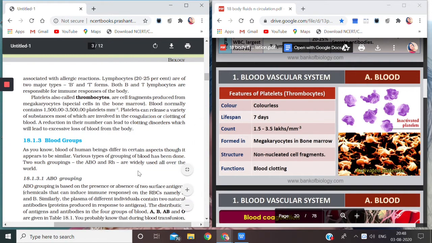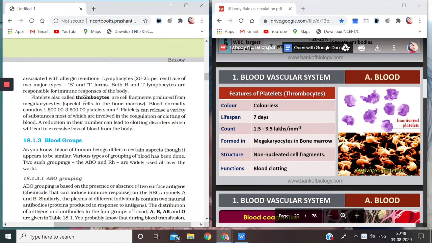Children, in your NCERT, there is a very small paragraph about thrombocytes, just where you finish with your WBCs. Platelets are also called thrombocytes. So you must know that as RBCs are known as erythrocytes and WBCs are known as leukocytes, similarly platelets are known as thrombocytes. They are cell fragments produced from megakaryocytes. These are special cells in the bone marrow, so thrombocytes are also formed in the bone marrow.